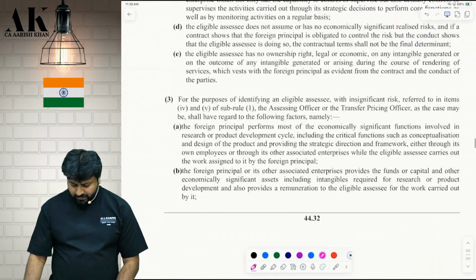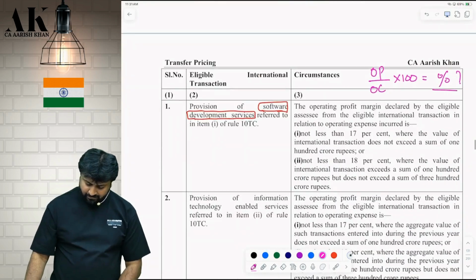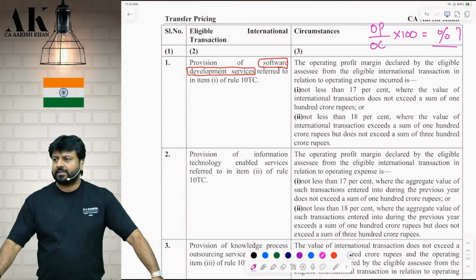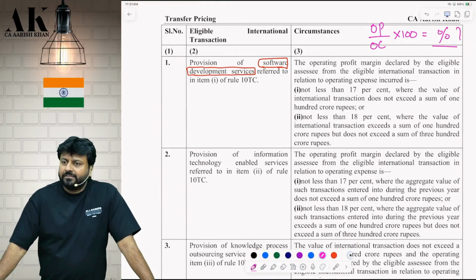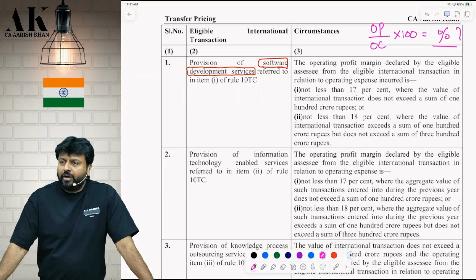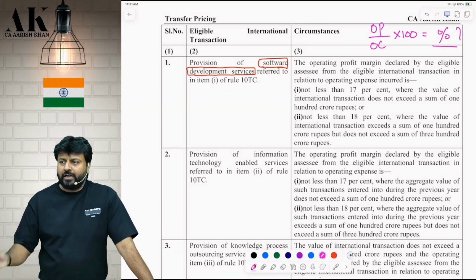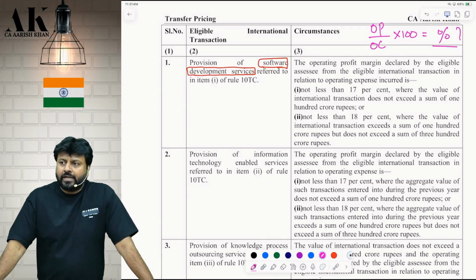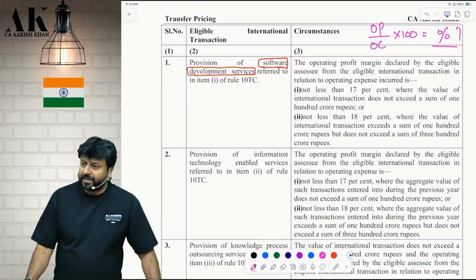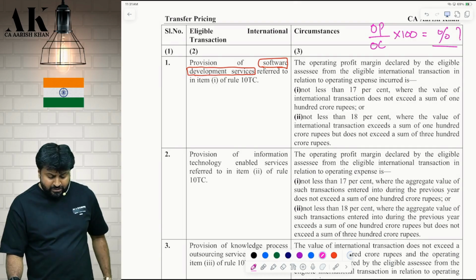Okay. Now come back to this safe harbor. So in first business, what should be our margin? OP upon OC 17 up to 100 crore, 18 above 100 up to 300. Please learn by heart. Second business. What is the second business? Information technology enabled services you are providing.